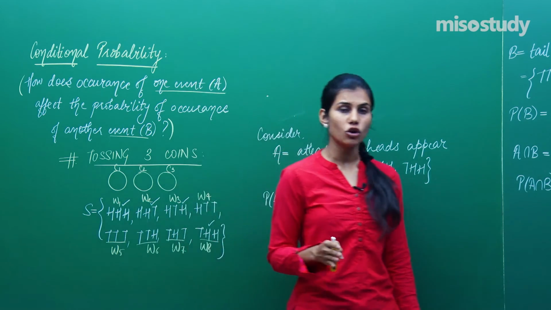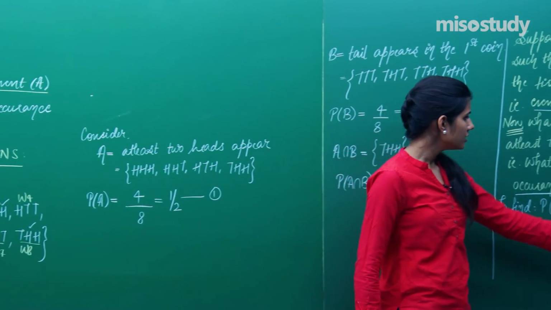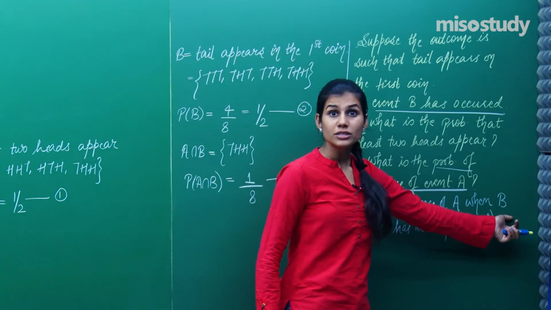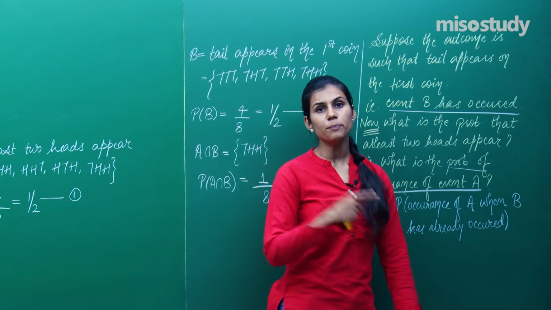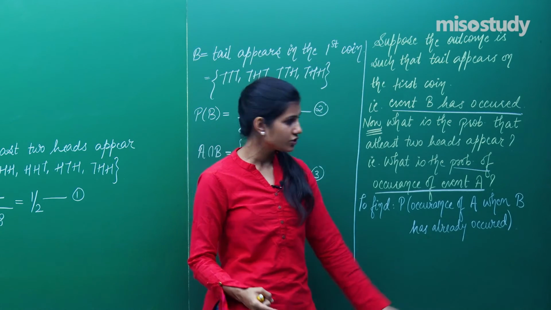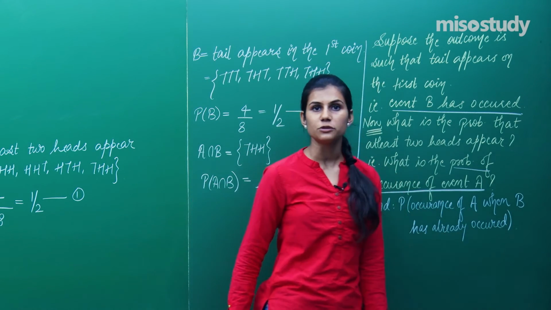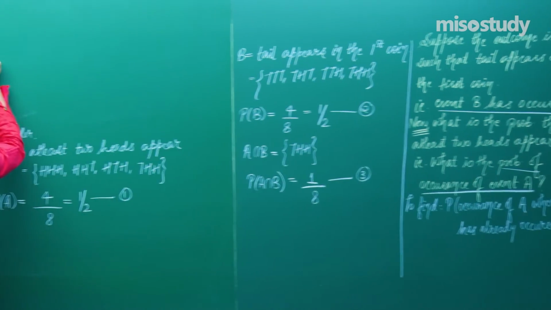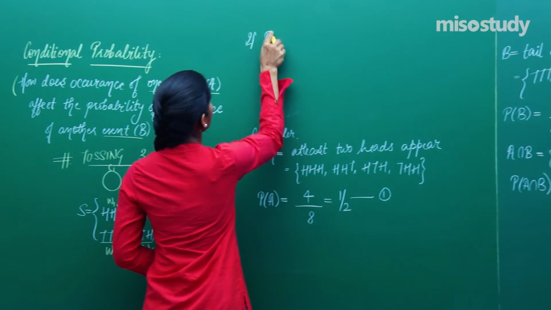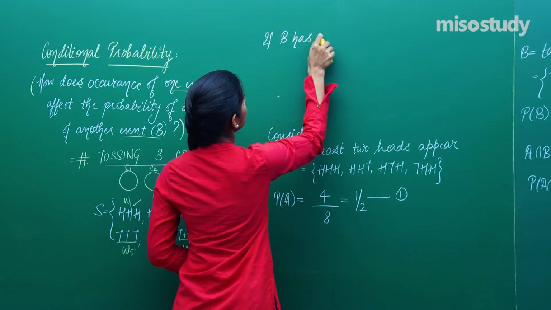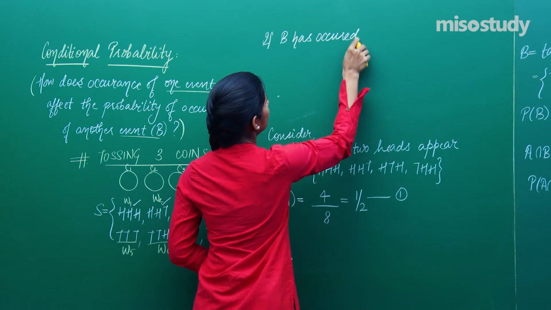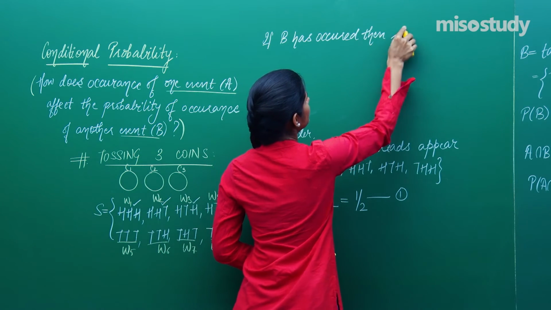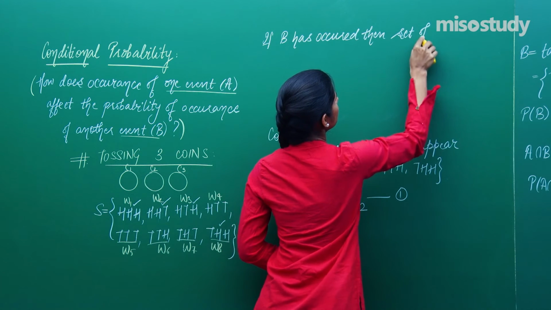But now that you are sure that event B has already occurred, that means your sample space will be reducing. Now the possible outcomes will be only those which are favoring the occurrence of event B. Now my possible outcomes are what? If B has occurred, then set of possible outcomes.